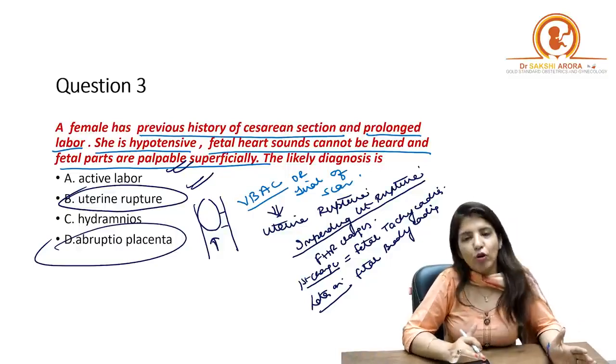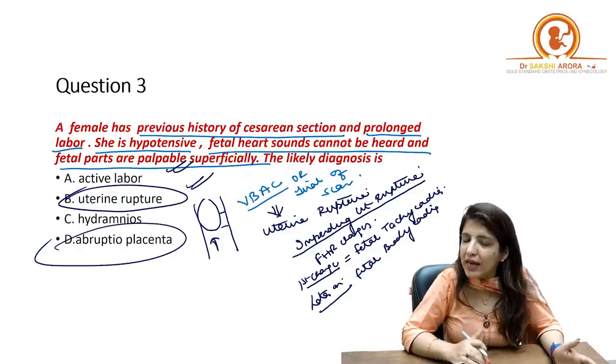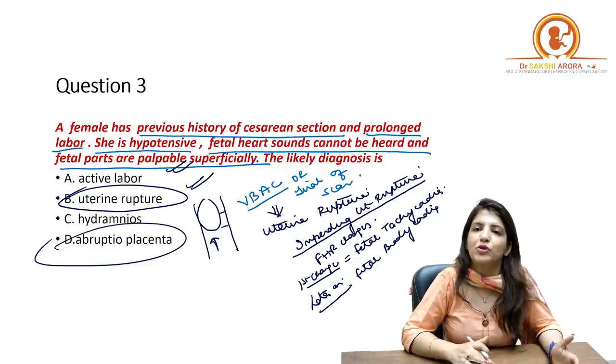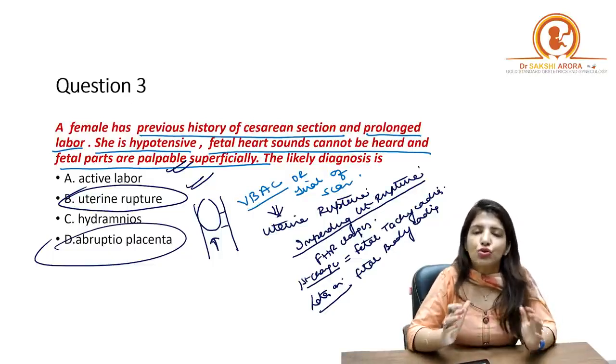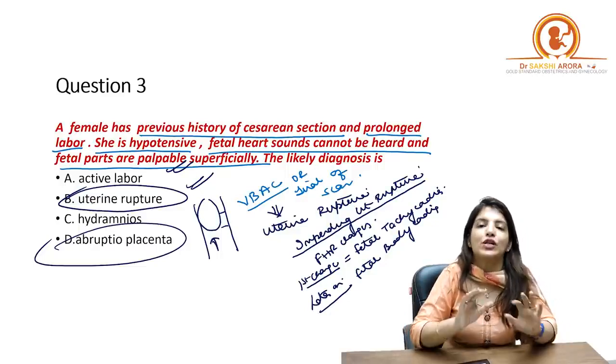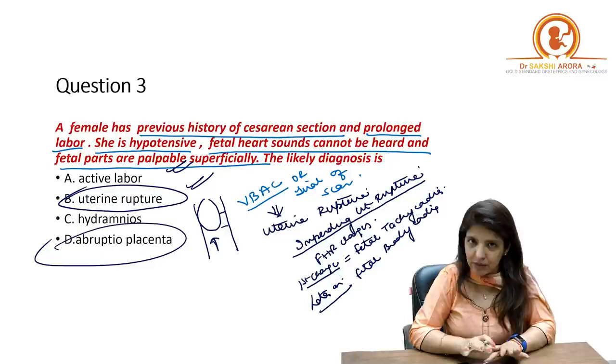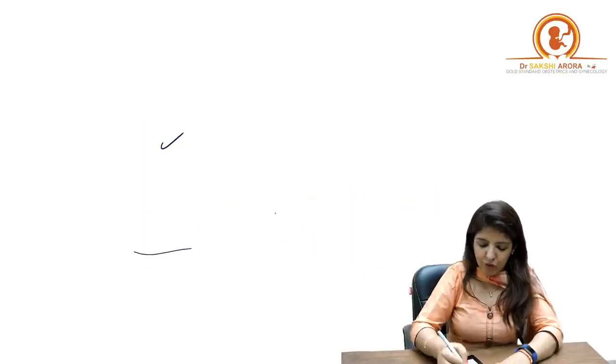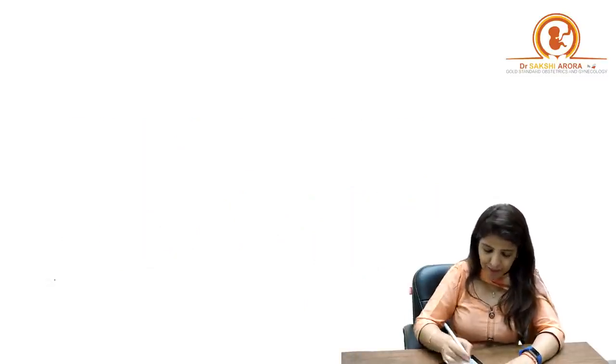The other very important distinguishing features between abruptio and uterine rupture, which you have to remember: in uterine rupture also tenderness is present, but in uterine rupture it's a generalized tenderness. So please write these two things.